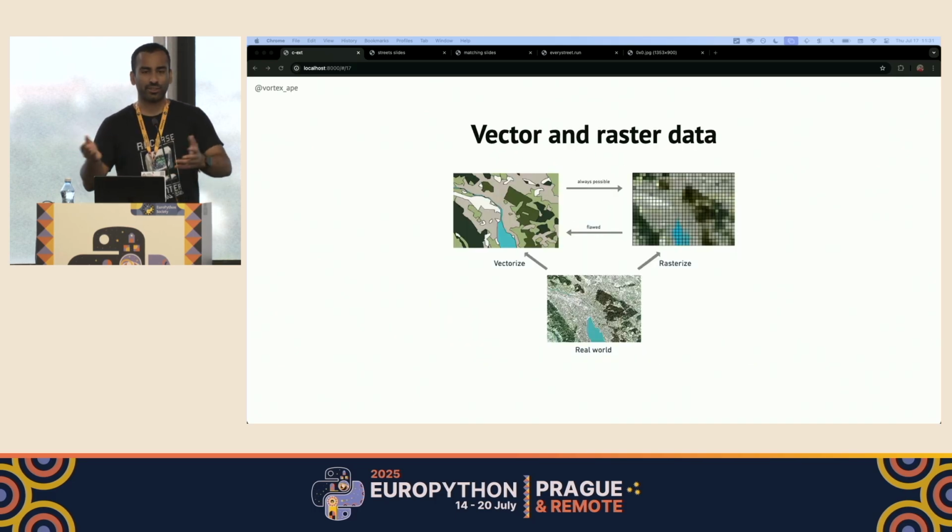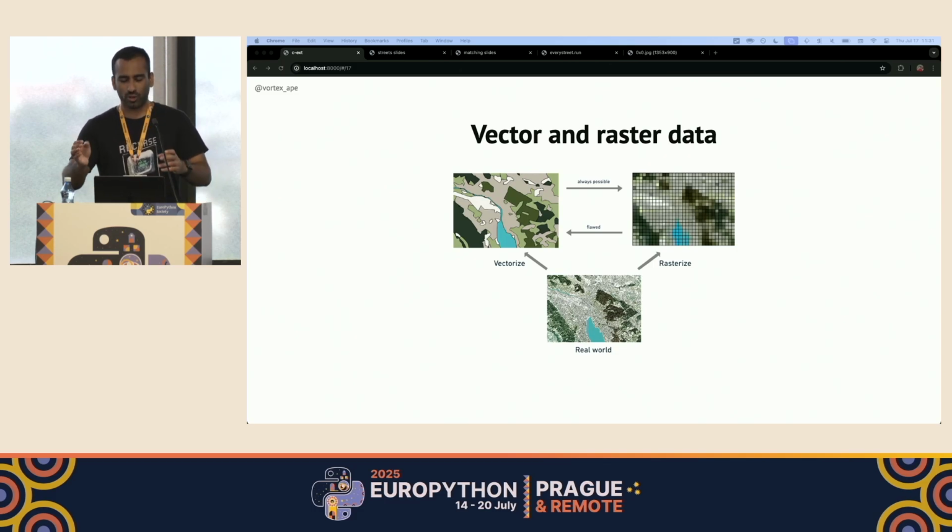There are two main ways to represent spatial data. Vector data represents features as points, lines, and polygons. Think of it as drawing with geometric shapes like you would do with an SVG in the web browser. On the other hand, raster data is like a grid of pixels, basically like images. Vector data is perfect for discrete things like roads, buildings, or city boundaries, whereas raster data works great for elevation maps, temperature, or satellite imagery. For my street running project, I'm mostly working with vector data.